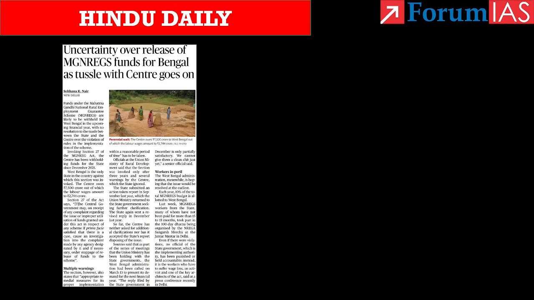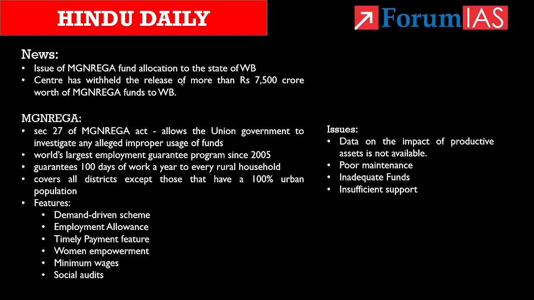Fourth topic, uncertainty over release of MGNREGA funds for Bengal as tussle with centre goes on. See, the issue of MGNREGA fund allocation to the state of West Bengal was in news for more than a year. This is because the centre has withheld the release of more than 7,500 crores worth of MGNREGA funds to West Bengal. This is happening from the month of December 2021.